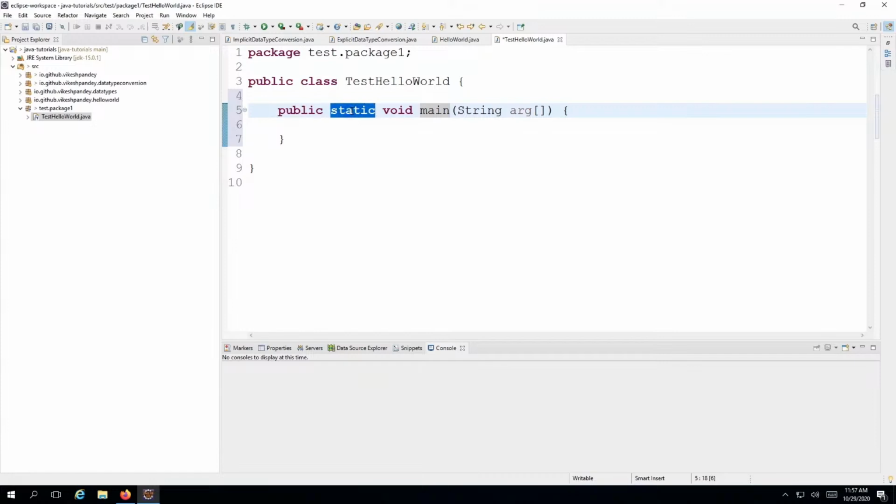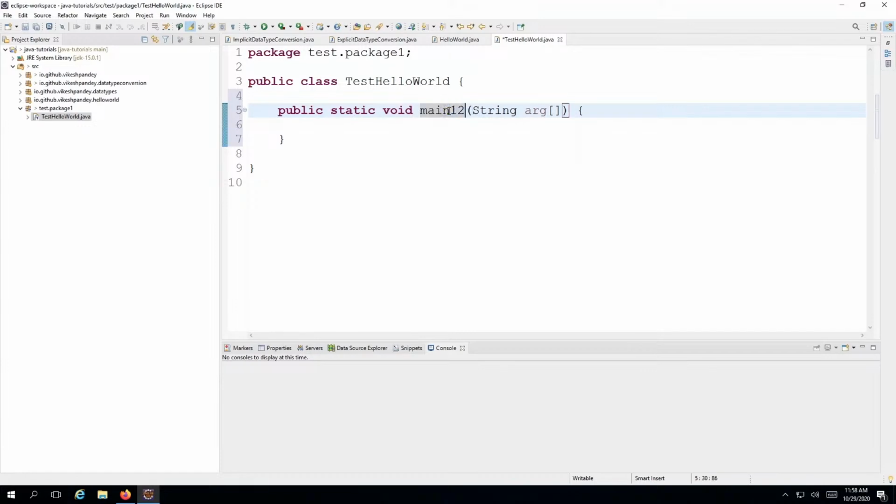The next keyword is static. You again need to write this keyword as is, and the reason we write static here is because we want to run this particular class without creating an object of the class. Static is again a keyword which we'll cover in the upcoming lectures, but for now you can understand that whenever you want to access something within the class without creating an object, then you need to create it as static. The next is void. Void is basically the return type of this method. The method name is main, and it has to be main. It cannot be main1 or main2.